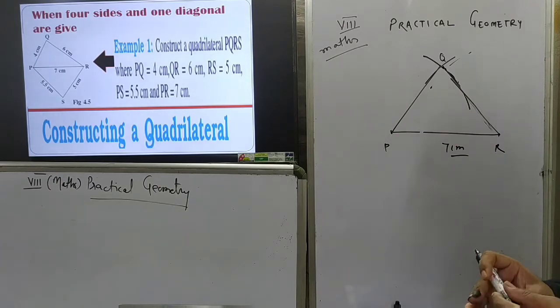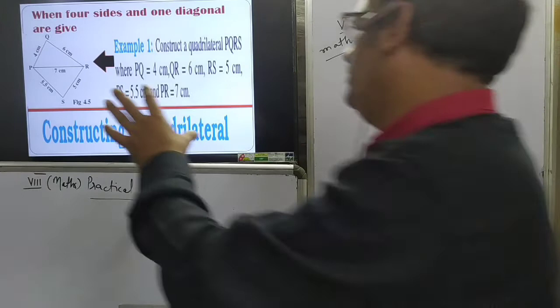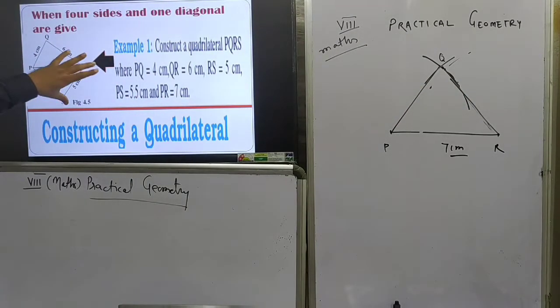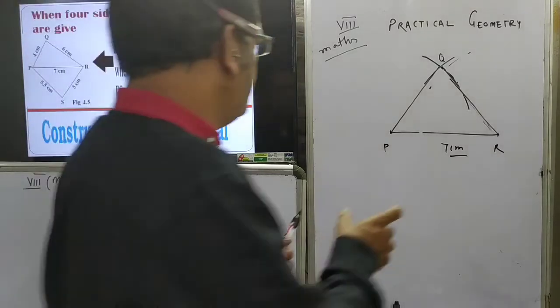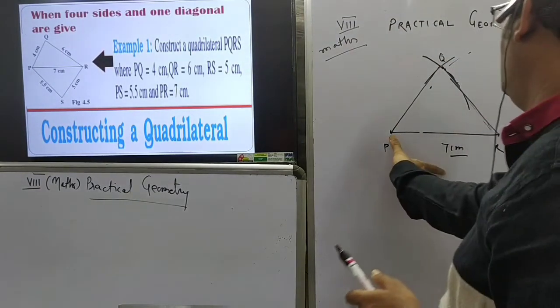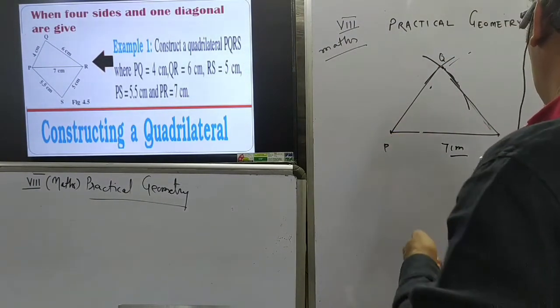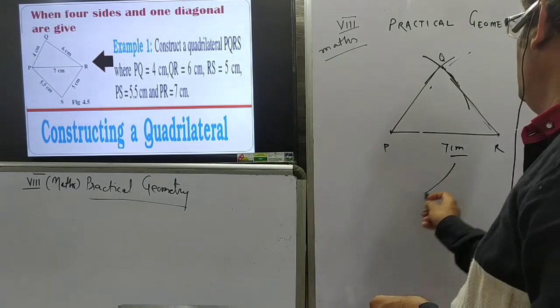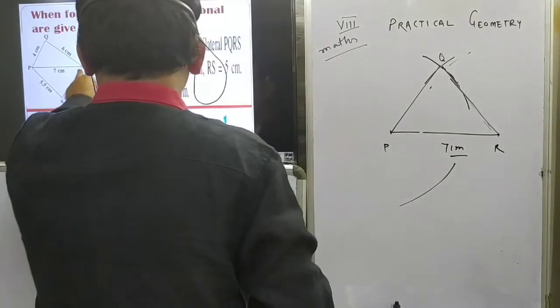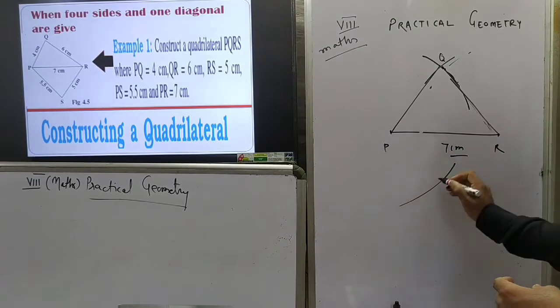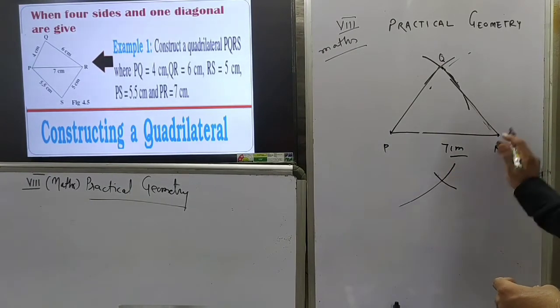Now the remaining point is point S. For point S, these two things are given: PS 5.5 and SR 5 centimeter. For PS, take 5.5 centimeter in the rounder, put the metallic end of the rounder at P and draw one arc with radius 5.5 centimeter. Another, this S is at 5 centimeter from R. So take 5 centimeter in the rounder and draw another arc with center at R.